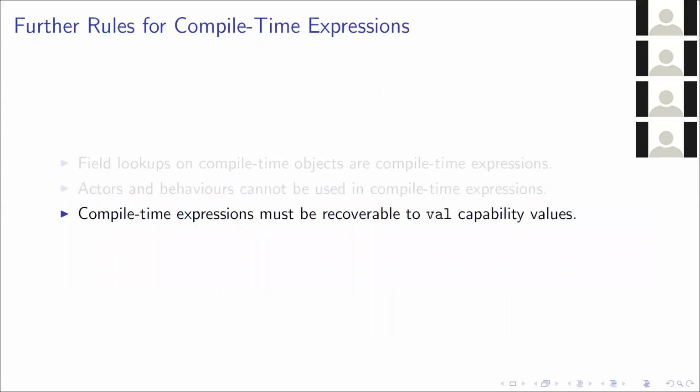Finally, compile time expressions must be recoverable to val capability values. So this comes back to this deep immutability that I mentioned earlier, that for the compiler to be able to reuse the compile time objects that we created, we need to ensure that they wouldn't have changed during the runtime execution. Otherwise, this would introduce some sort of weird ambiguity as to what the right value should be. So we ensure that they must be val capability values.